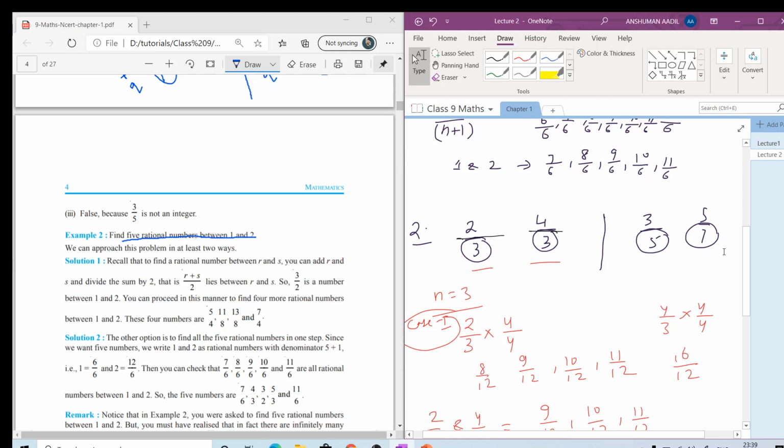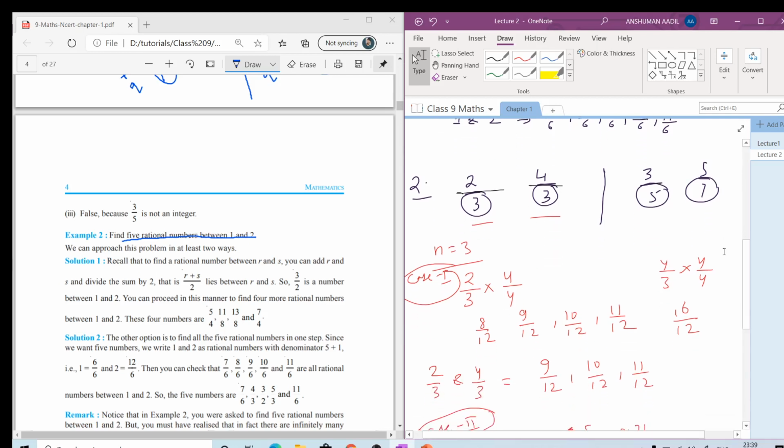The fractions can be of two types, where the denominator will be the same and where the denominator will be different. In case the denominators are the same, it will be a very easy question.